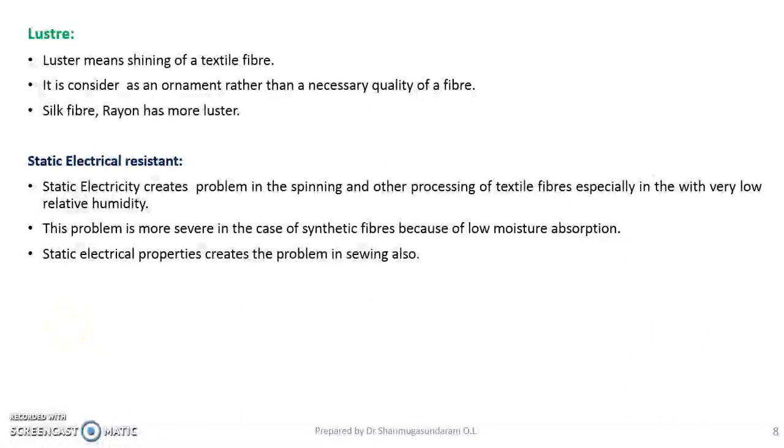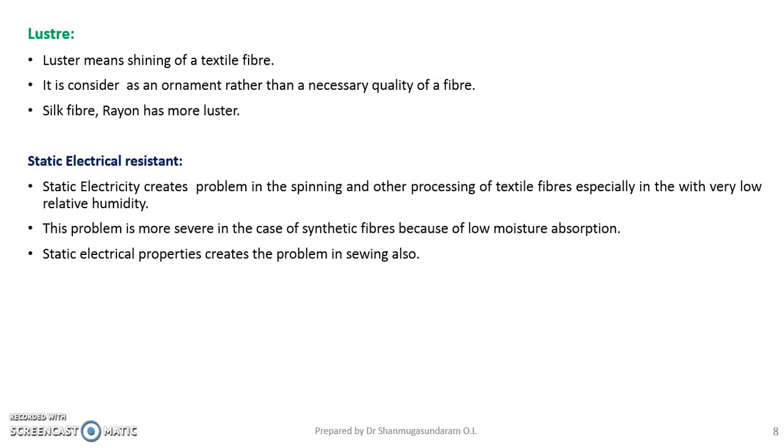The next property is lustre. Lustre means shining of a textile fiber. It is considered an ornament rather than a necessary quality of a fiber. Yes, lustre need not be an important property for all types of fibers. So again, it depends upon the end use of the material.